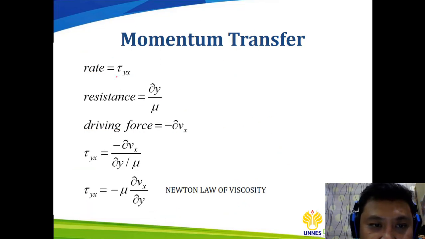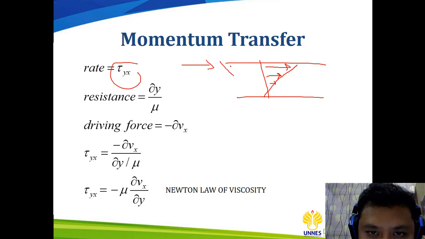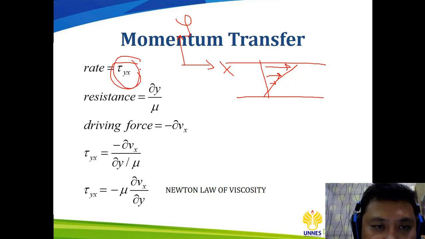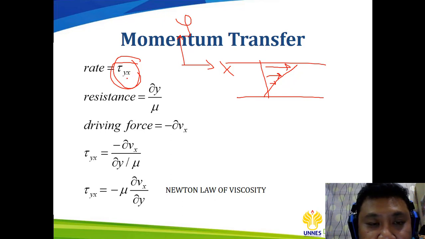And for the momentum transfer, like from the previous figure, we have a difference in the velocity. This one is the direction of x, and this one is the direction of y. So this is called the momentum in the direction of y due to the velocity of x. The velocity distribution is in the x direction, so it has momentum in the direction of y. This one is the momentum.